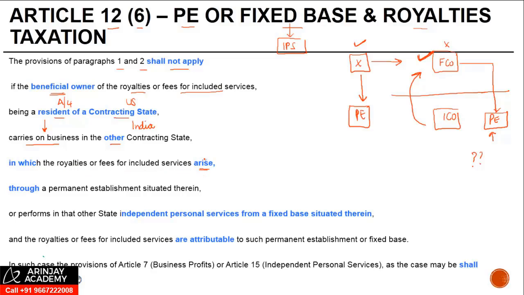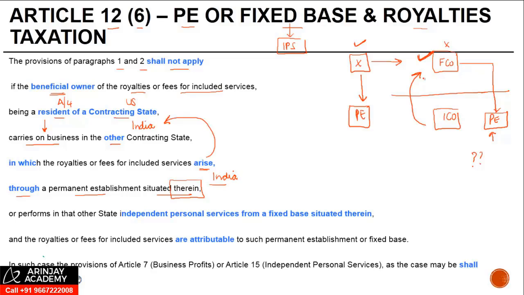Now, this is another condition, that the royalty or FIS should arise in India, and this resident of US carries on business in India through a permanent establishment situated therein. Situated therein as in situated in India.